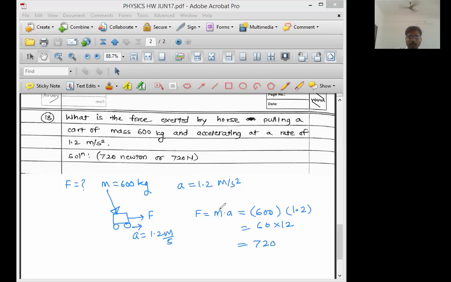What is the unit? The unit of mass is kg, multiplied by the unit of acceleration, meter per second square. And we know kg meter per second square is called Newton. So 720 Newton is the final answer. Now reply in the chat box, clear and written.